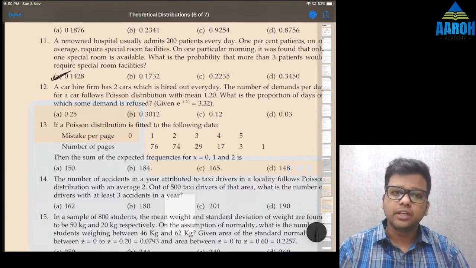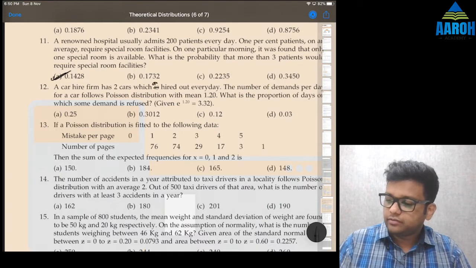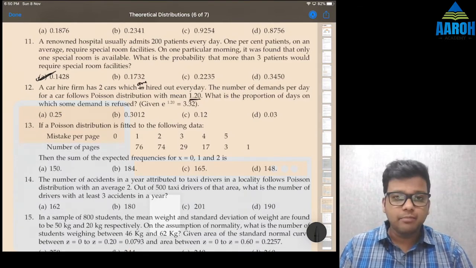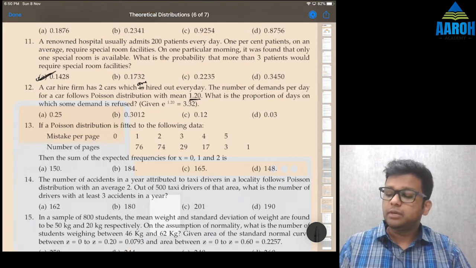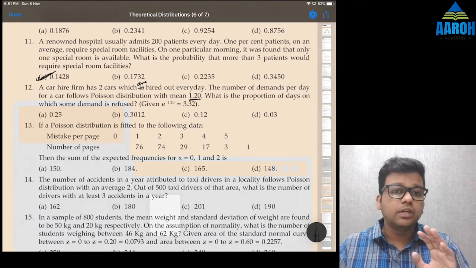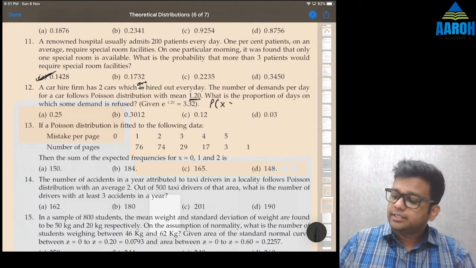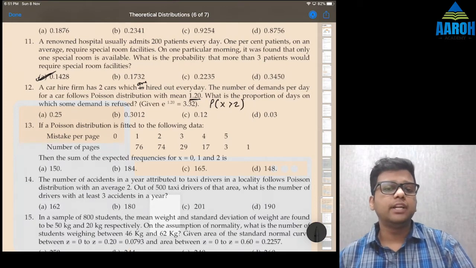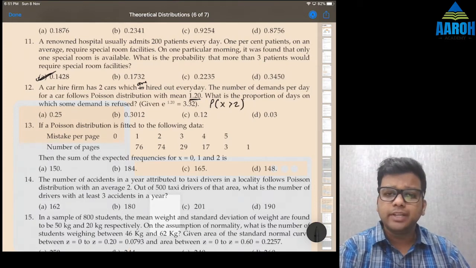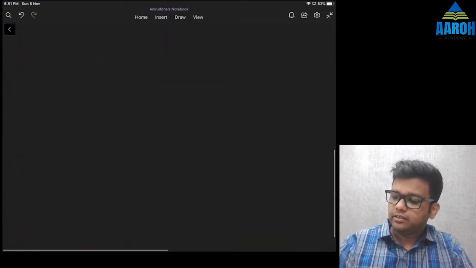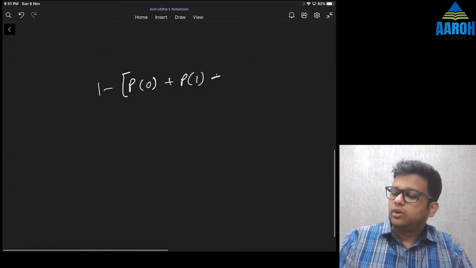A car hire firm has 2 cars which are hired out every day. The number of demands per day for a car follows Poisson distribution with mean 1.2. Okay, so this is its parameter m. What is the proportion of days on which some demand is refused? Now see, the firm has 2 cars. When will we refuse some demand? When demand is greater than 2, right? So when demand is greater than 2, we'll refuse it. So that is why we need probability that we get more than 2 demands. So obviously we'll revert it. 1 minus probability that x is 0 or x is 1 or x is 2.